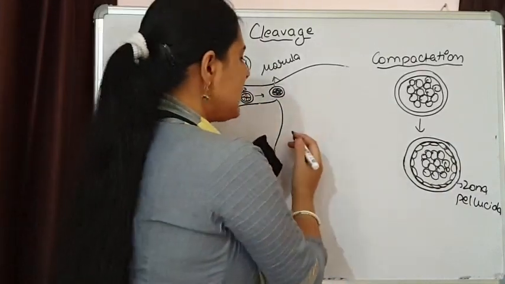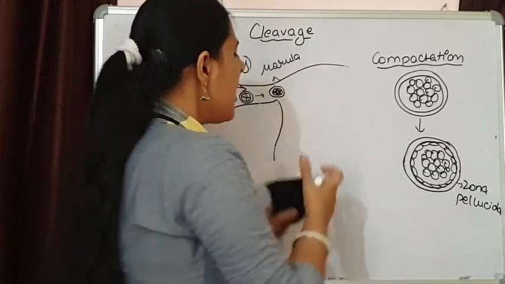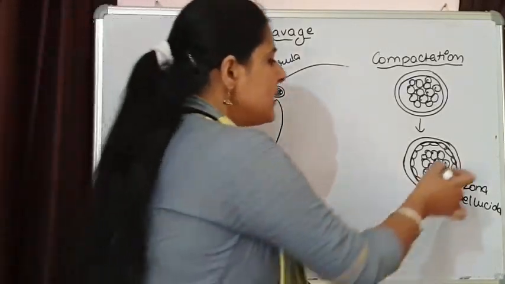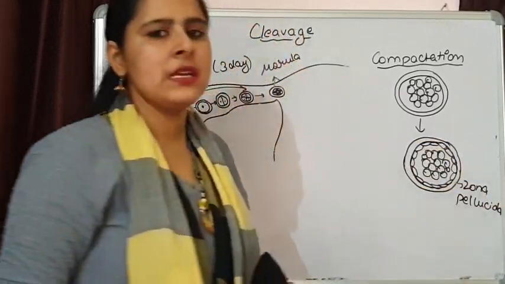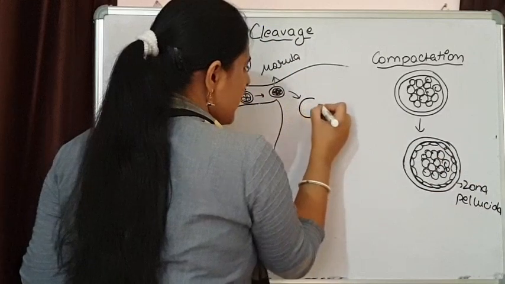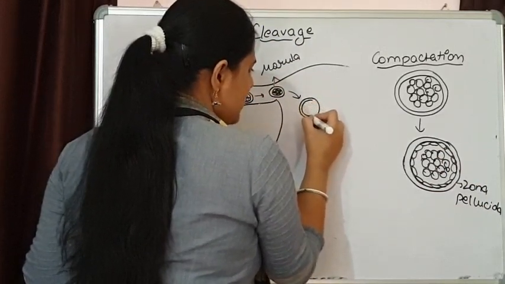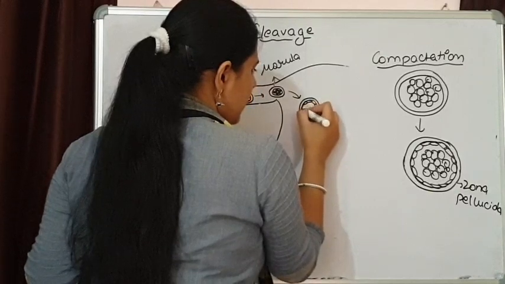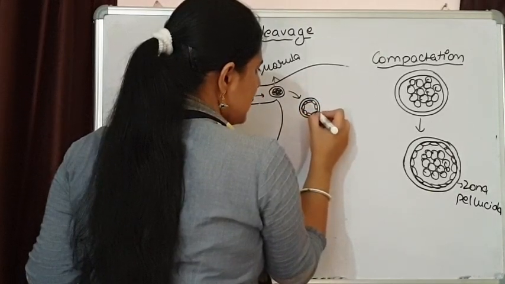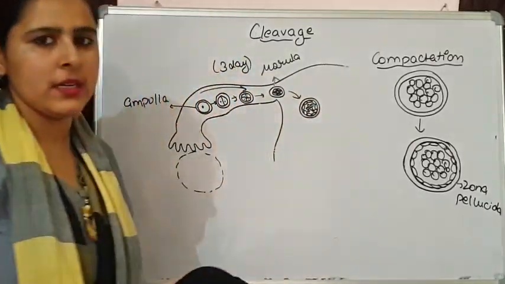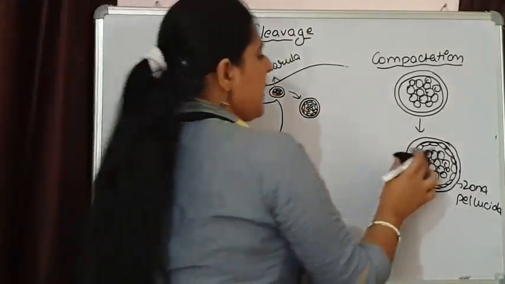To determine that specific site or prevent implantation at any unnecessary place, this zona pellucida is still present. So this morula has now arranged the cells in a specific orientation. A layer of smaller cells is formed, and the larger cells are present in the center. This is how the structure is present.